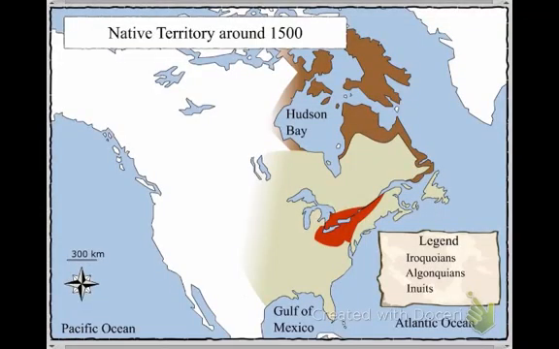Now, moving forward to the period just before the arrival of the Europeans, right around 1500. There were three main groups of native people that lived in the territory of present-day Quebec. They're the Algonquians, the Iroquois, and the Inuit.